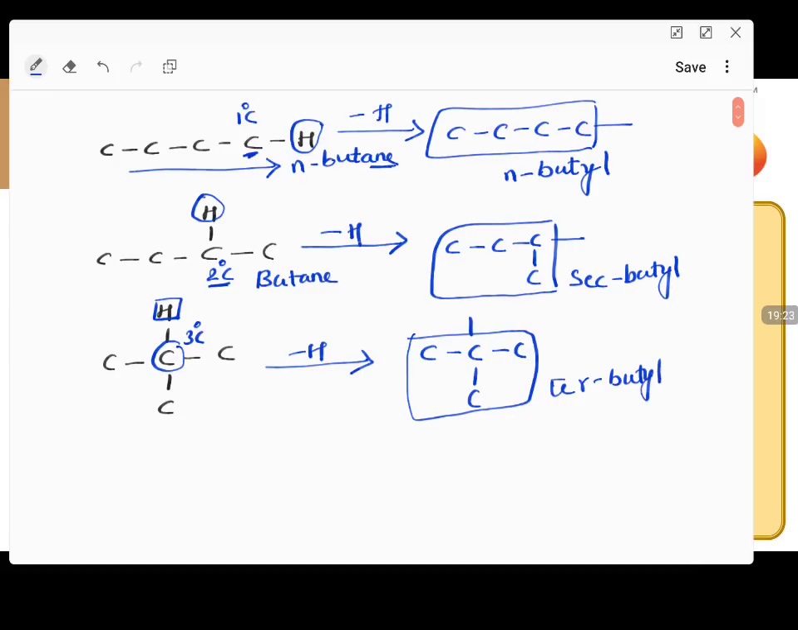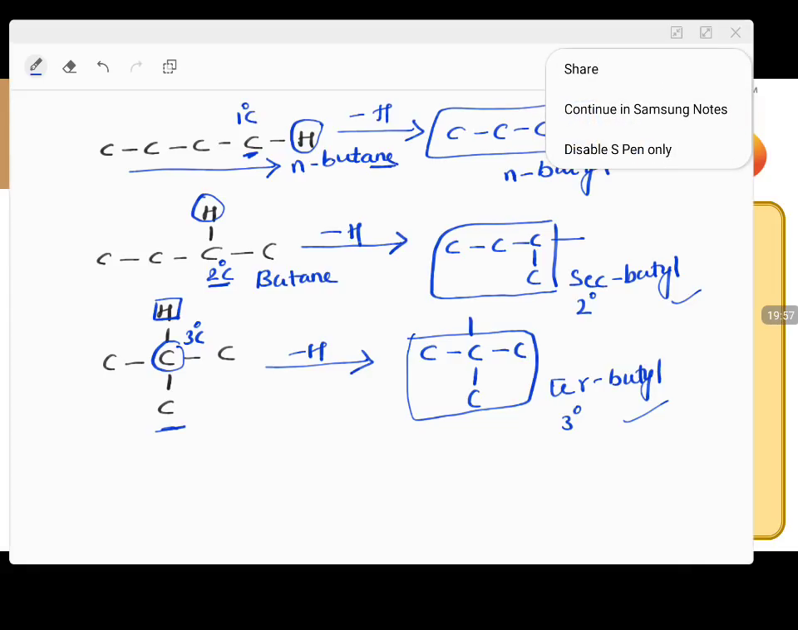tertiary butyl. So when you are writing tert-butyl, you can write 3-degree butyl, or secondary butyl, or 2-degree butyl, or simply butyl or n-butyl. These are the simple terminologies. When to use, how to use? A final conclusion: removing hydrogen from primary carbon leads to n-alkyl. Removing hydrogen from secondary carbon leads to secondary alkyl. Removing hydrogen from tertiary carbon leads to tertiary alkyl. This is going to be your concept.